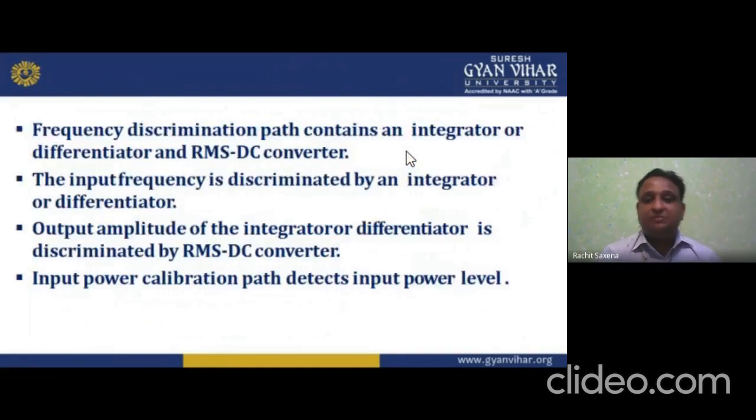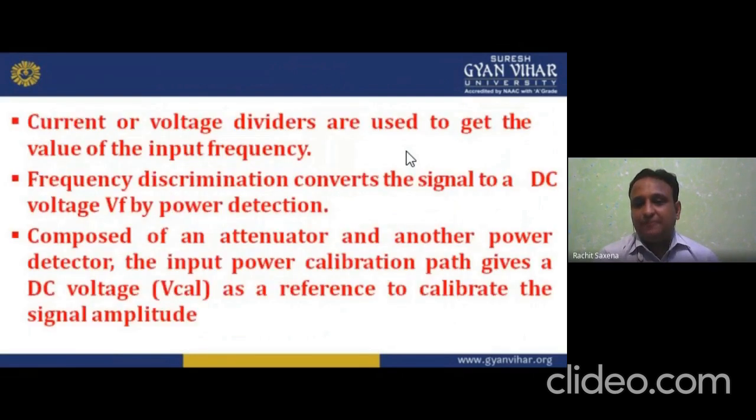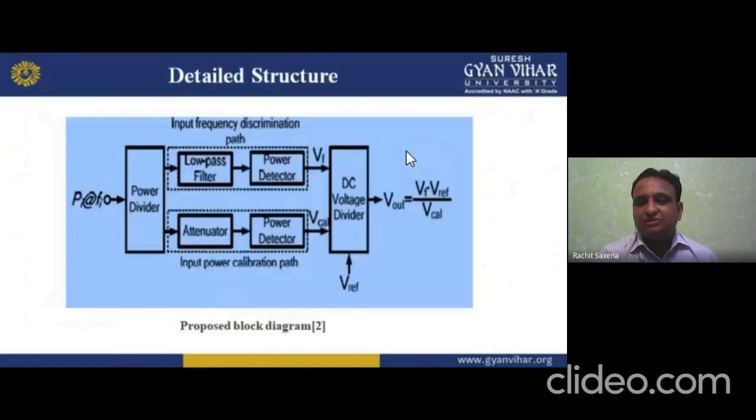The frequency discrimination path contains an integrator or differentiator and an RMS DC converter. The input frequency is discriminated by an integrator or differentiator. The output amplitude of the integrator or differentiator is converted by the RMS DC converter. The input power calibration path detects input power. A current or voltage divider is used to get the voltage of input frequency.